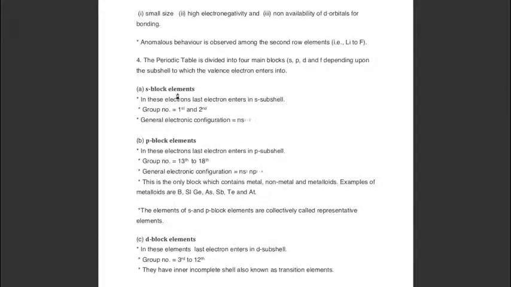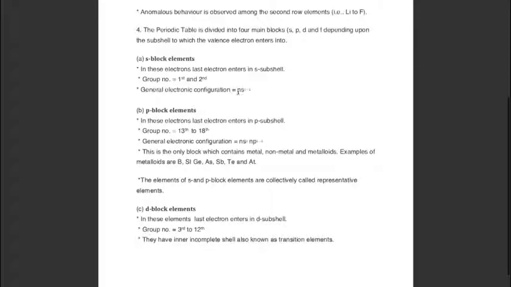First is S block elements. In these, the last electron enters in the S subshell. The group number is first and second, as I have discussed just now, and the general electronic configuration is ns1 or 2, where n is the period number.